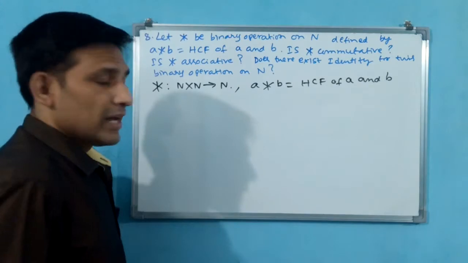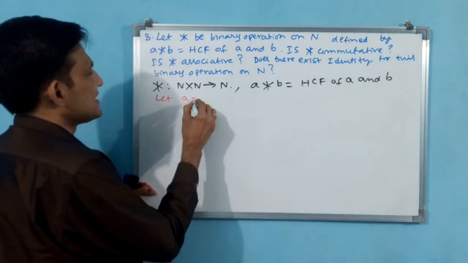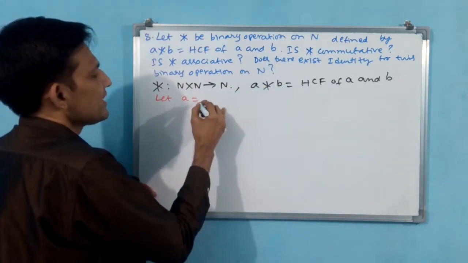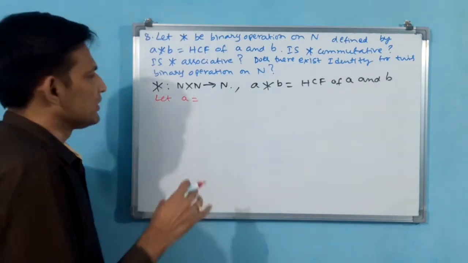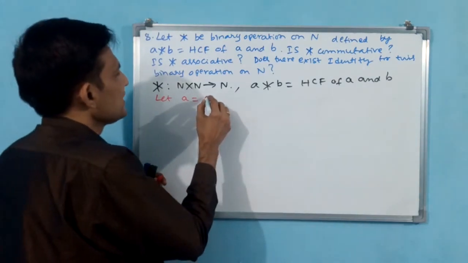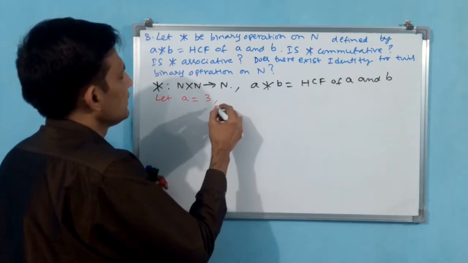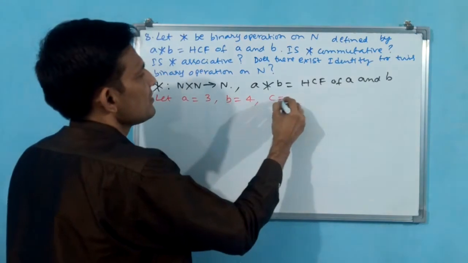Okay. Let A be a natural number. You take A rather than 1, because with 1 the multiplication will come easily. You take, say, A is equal to 3, B is equal to 4, C is equal to 8.